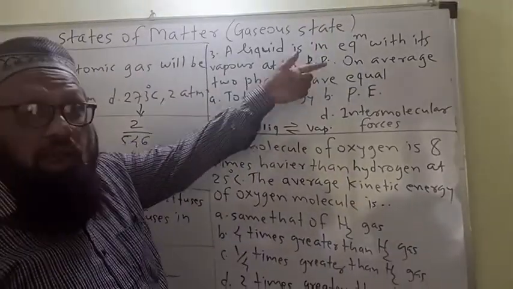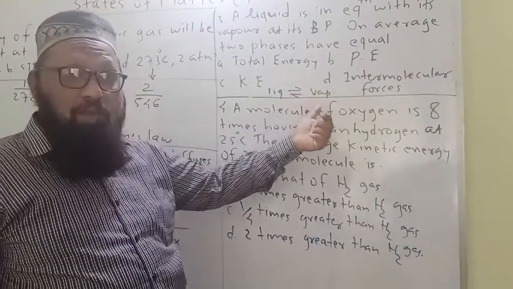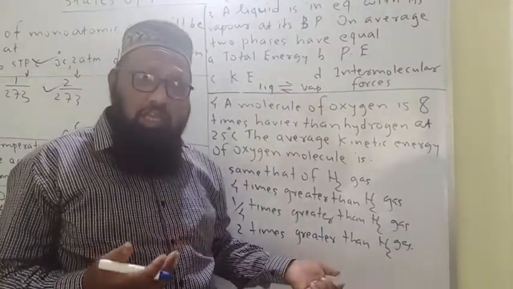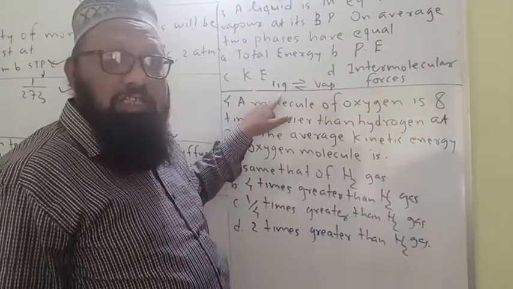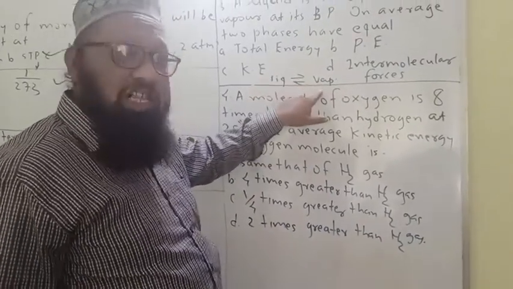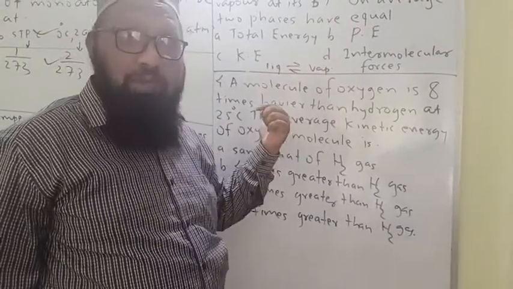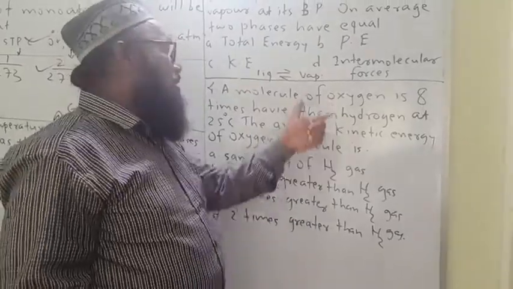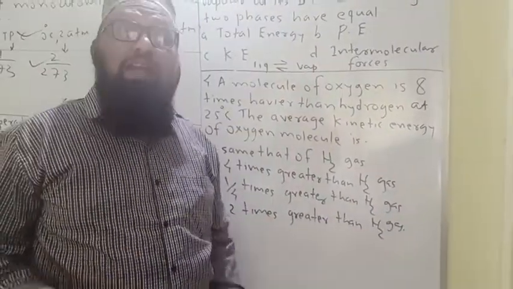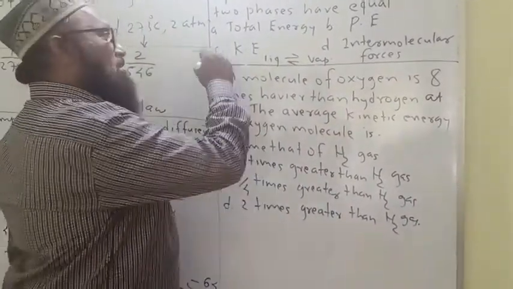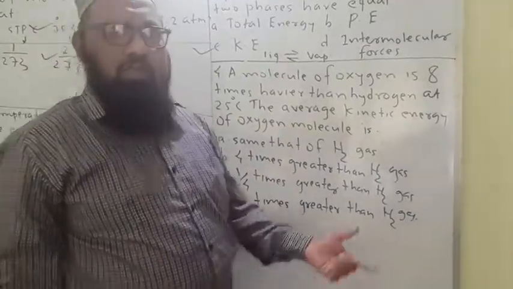As the boiling point temperature remains the same, suppose water is the liquid at 100 degrees Celsius, liquid present, vapor also present, in equilibrium. The temperature of the vapor phase and liquid remains the same, so their kinetic energy also remains the same. C is the correct option.